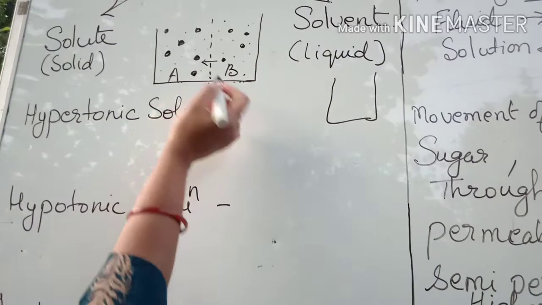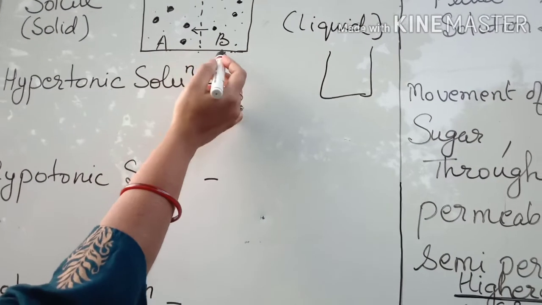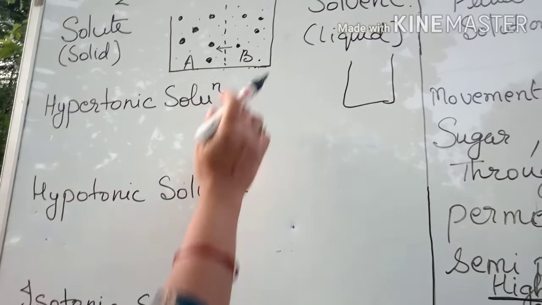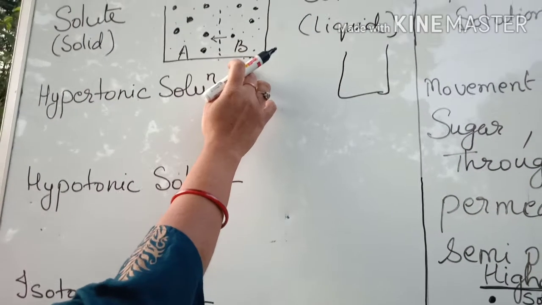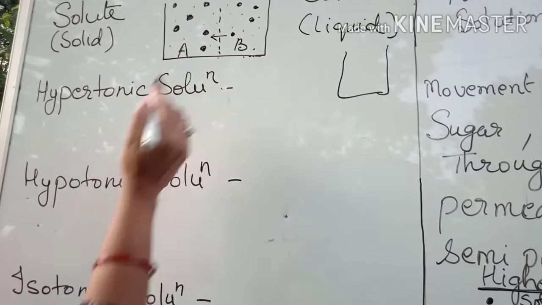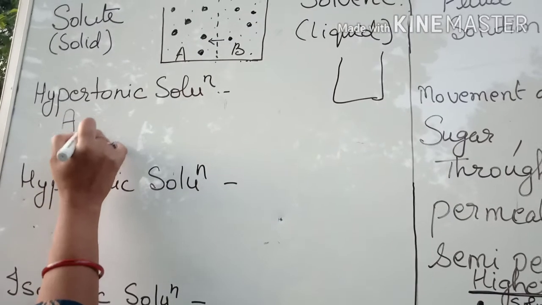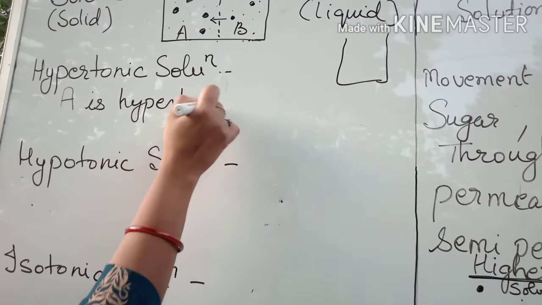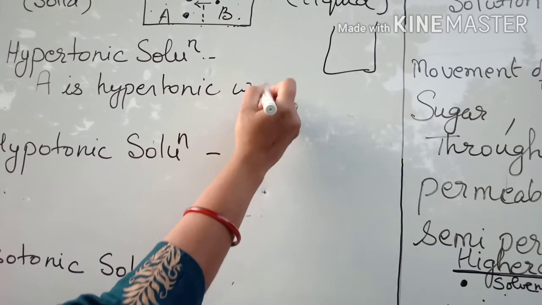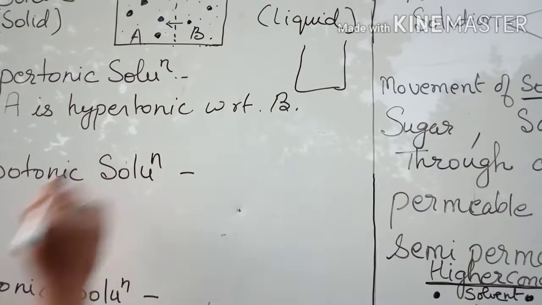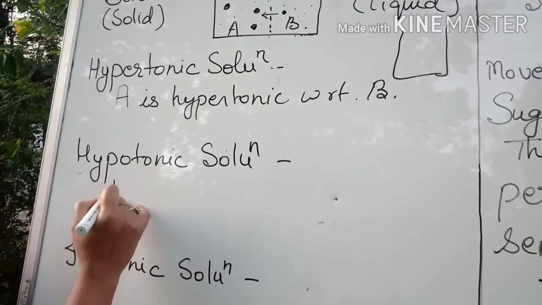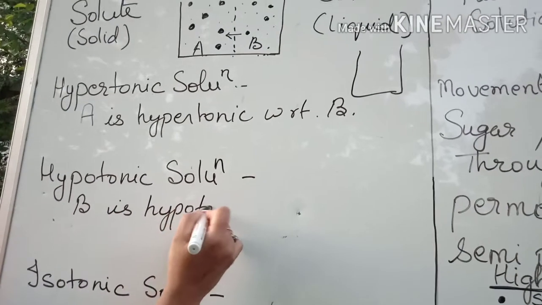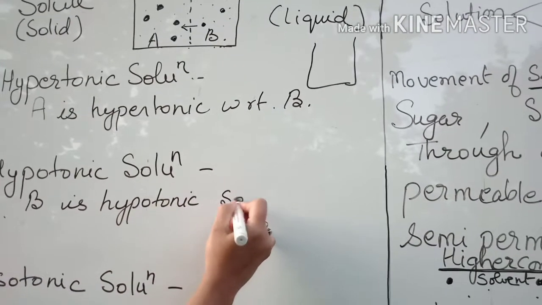But when I have to say whether A is hypertonic, hypotonic or isotonic with respect to B, then we will say that A is a hypertonic solution with respect to B, or else here we can say B is a hypotonic solution.